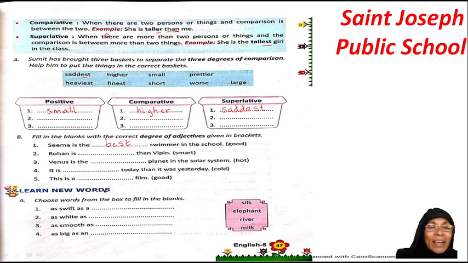Okay children, and again it is the same exercise which you have done in our previous pages. You are going to use these words comparing with the swiftness, which word you are going to use for the swiftness, and which white is describing which noun, smooth is describing which noun, then big is describing which noun over here. So, I will wind up this video over here. We will continue with our next pages in our next video.